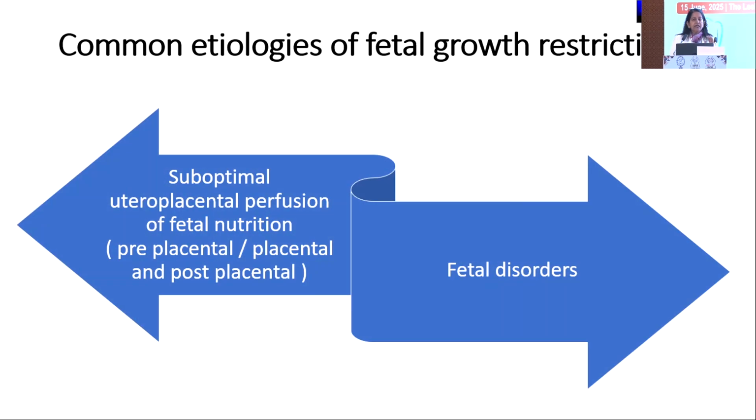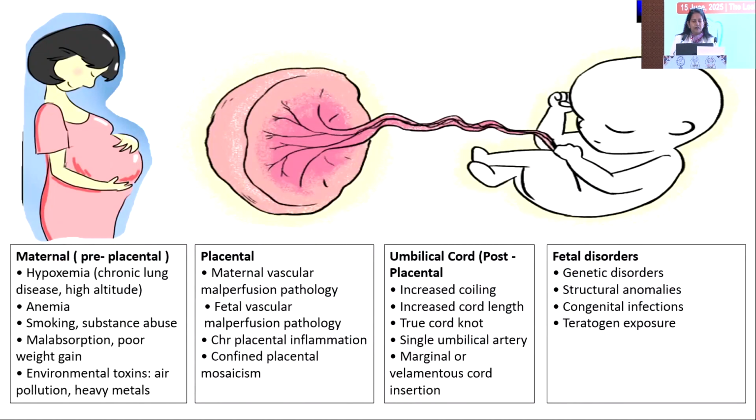The common etiologies of fetal growth restriction can be divided into suboptimal uteroplacental perfusion of fetal nutrition and fetal disorders. Suboptimal perfusion can be preplacental, placental, and postplacental. This is just to remember in a busy OPD, so you can screen the woman quite quickly.